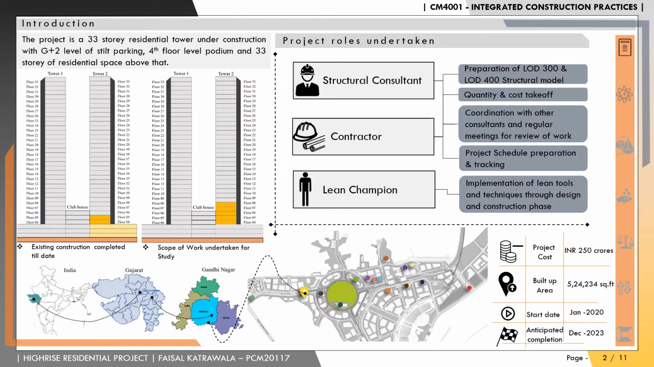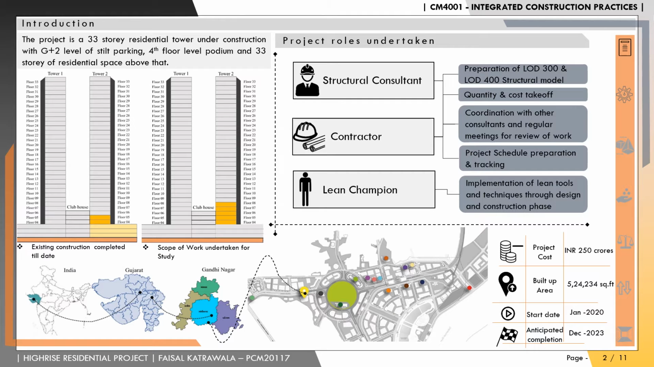The project is a 33-story twin residential tower located in the Gandhinagar city of Gujarat. As can be seen in the figure, the existing construction completed at the time of taking the project was still the 5th floor of Tower 2. The scope of the project was taken from the 4th floor till the 8th floor of Tower 2.